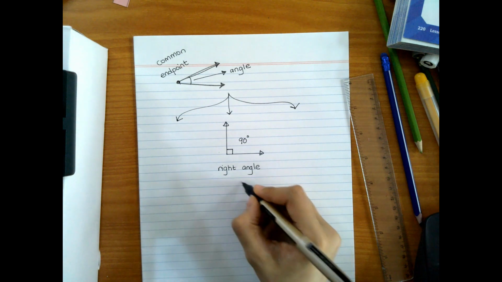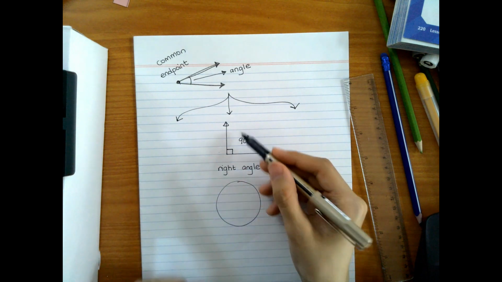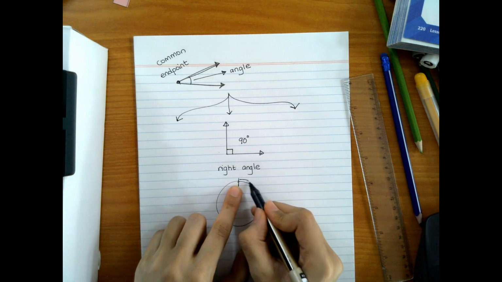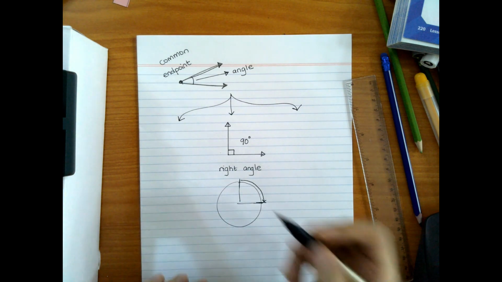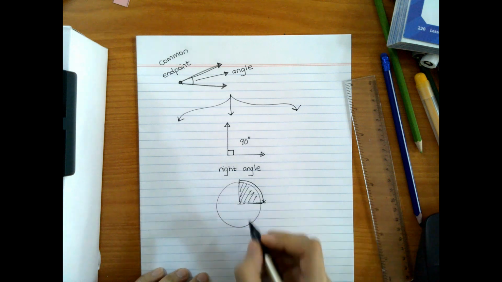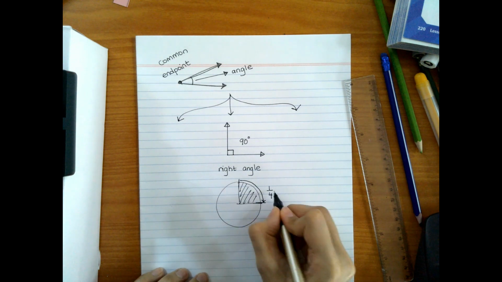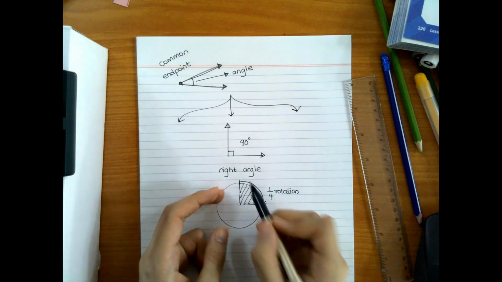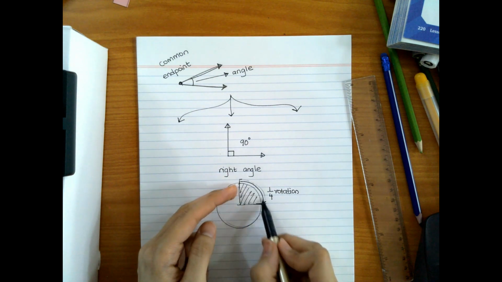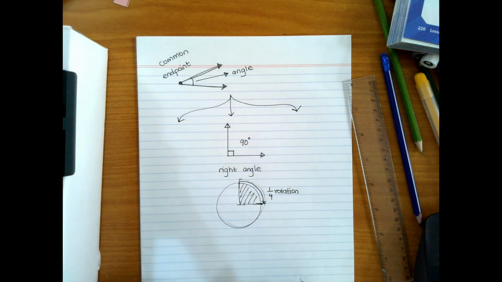Now, how can I represent this on a whole circle? If I have a circle, the right angle is a quarter of the circle. كم؟ ربع الدائرة. So it is 1/4. It is 1/4 rotation. Okay, لو لفينا الدائرة هي ربع فقط. This is exactly a right angle.